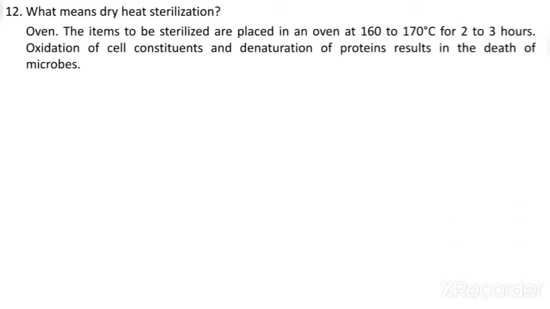What is meant by dry heat sterilization? So the example of dry heat sterilization is the oven. In the oven, dry heat sterilization is carried out. Here, water is not used. That's why it is known as dry heat sterilization. Now, it is used to sterilize different items at 160 to 170 degrees Celsius for 2 to 3 hours. Now, oxidation of cell constituents and denaturation of proteins occur in dry heat sterilization.